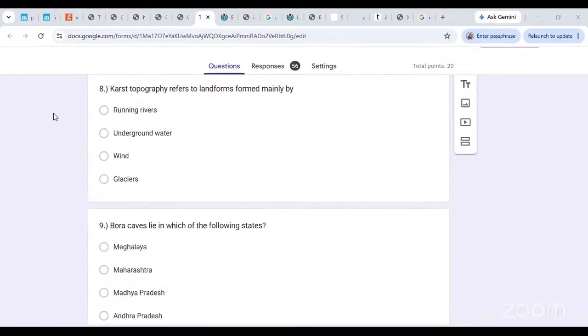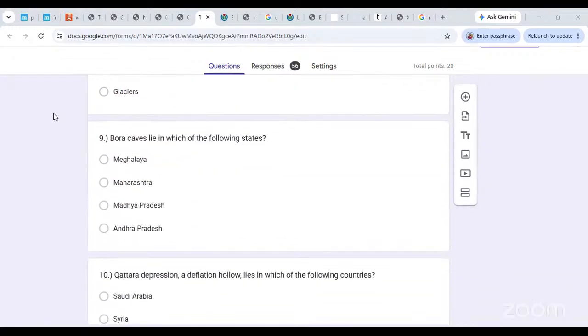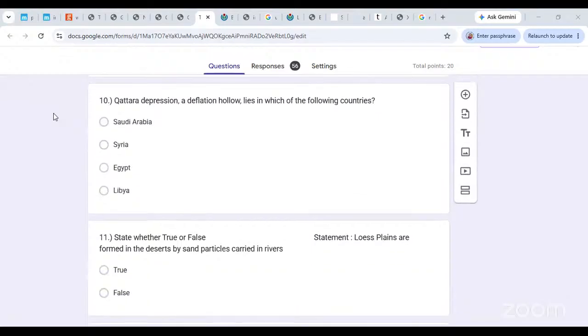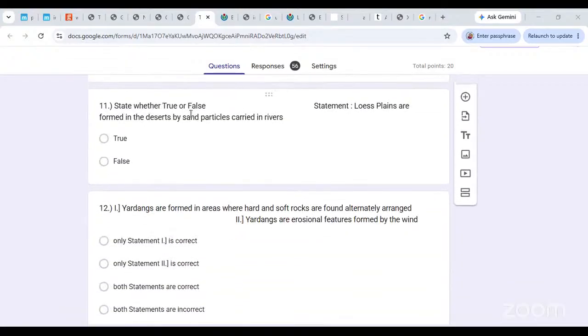We cannot do caves now, karst topography we cannot do, bora caves we cannot do. Qattara Depression. The Qattara Depression and depletion hollow lie in which of the following countries? Egypt. It lies in Egypt. Okay. State which of these are true or false. Lowest plains are formed in the deserts by sand particles carried in rivers. Very correct. It is false, because loess plains are usually formed by the depositional feature of wind. Okay, meaning they are a depositional feature of the wind. So rivers are not carrying sand particles. Okay.